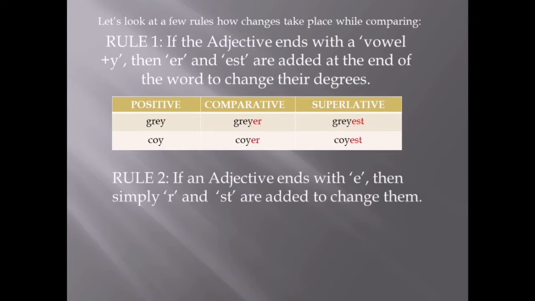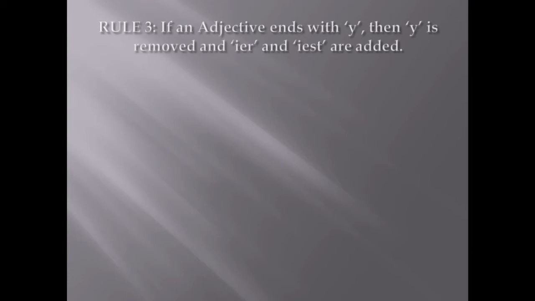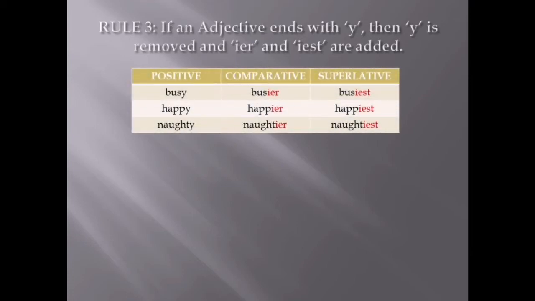Rule 2. If an adjective ends with e, then simply r and st are added to change them. Large, larger, largest. Simple, simpler, simplest. Cute, cuter, cutest. Rule 3. If an adjective ends with y, then y is removed and ier and iest are added at the end. Examples: busy, busier, busiest, happy, happier, happiest, naughty, naughtier, naughtiest.